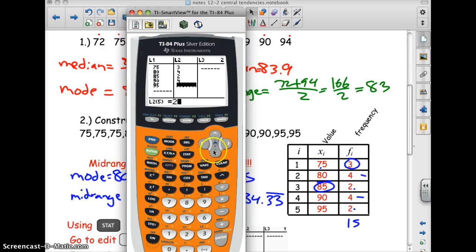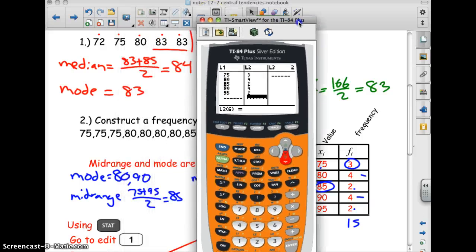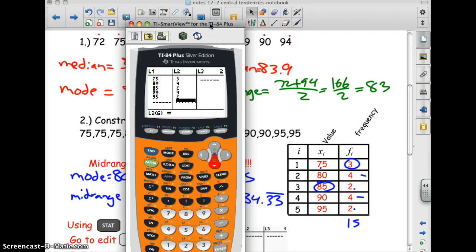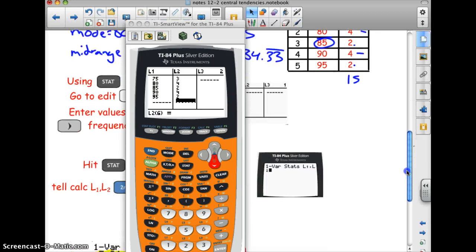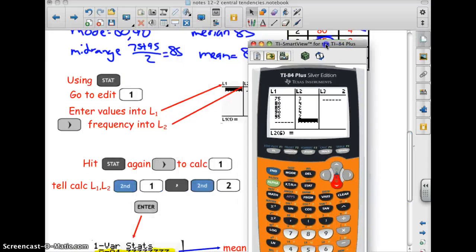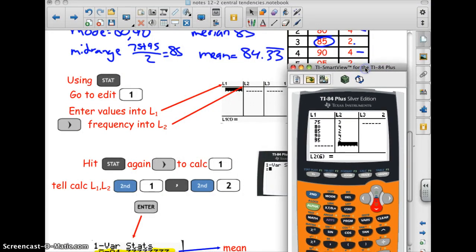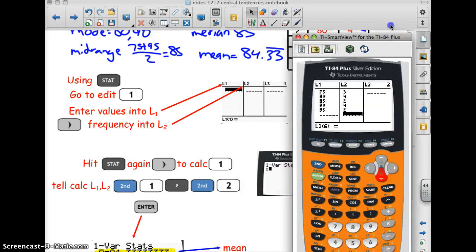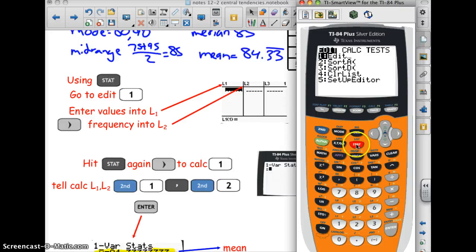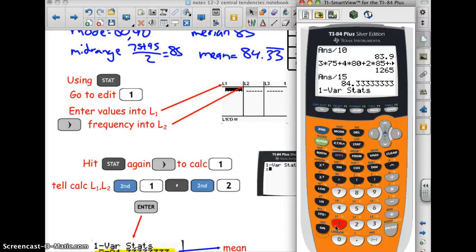There we go. And again, like on the Regents exam, double check, triple check, make sure you didn't miss any numbers in there. That's where kids tend to lose points, if they lose any at all on this type of question. Okay, I put the values in L1, I'm going to hit stat again, go over to calculate, and hit 1 for one variable stats. That's what I want to use here because I'm not doing a regression, I'm doing measures of central tendency.